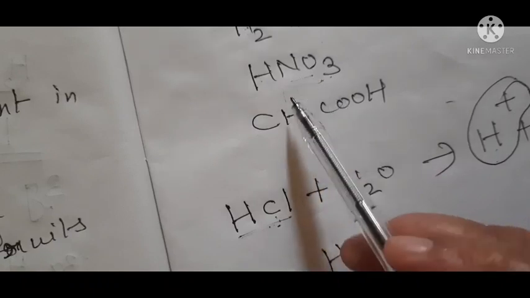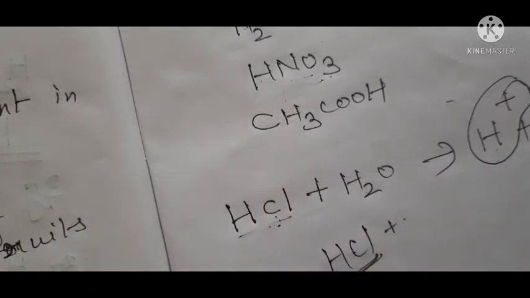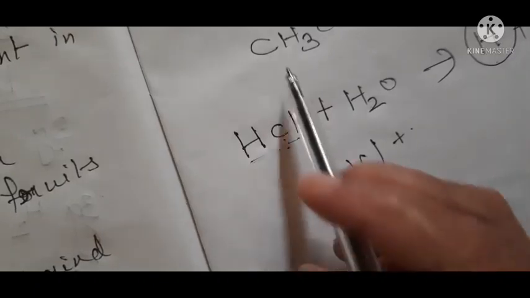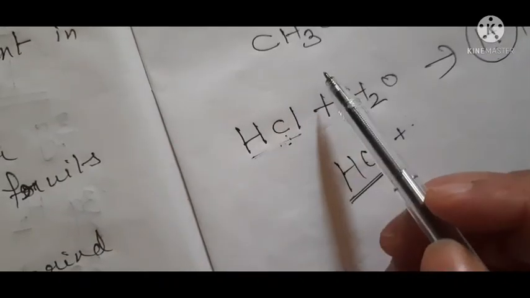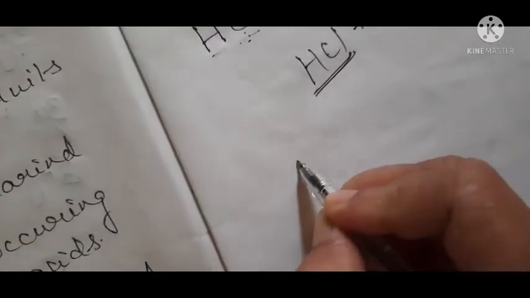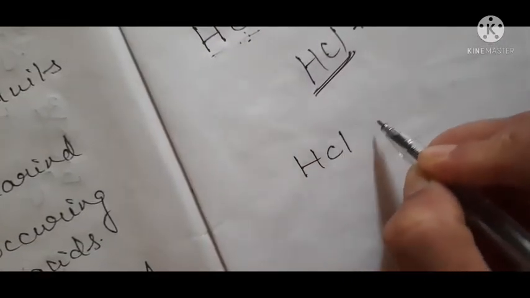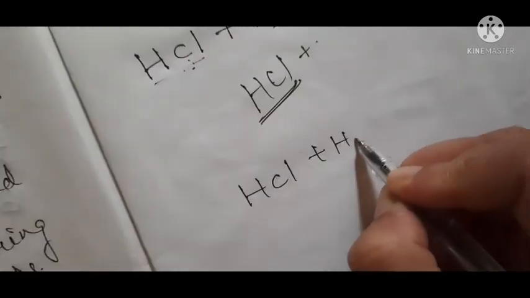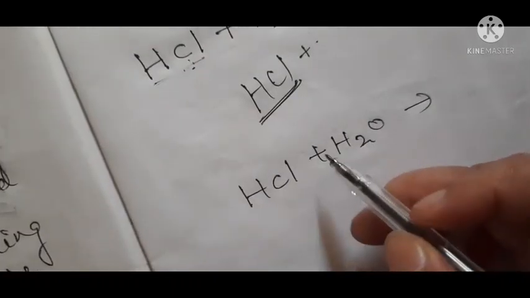Is it clear? Now I will tell you what strong and weak acids are. Why is acetic acid, which is an organic acid, considered a weak acid? See here, first HCl. On addition of water, HCl is a strong acid.